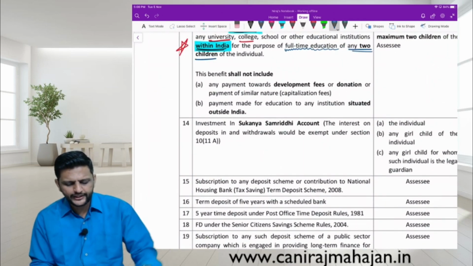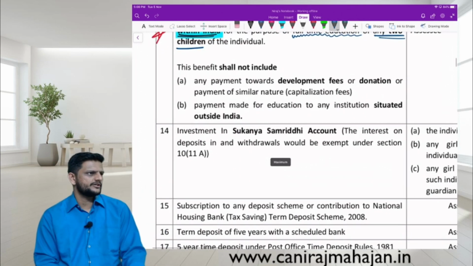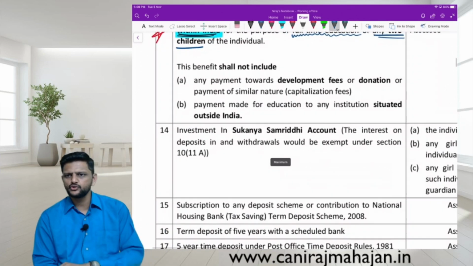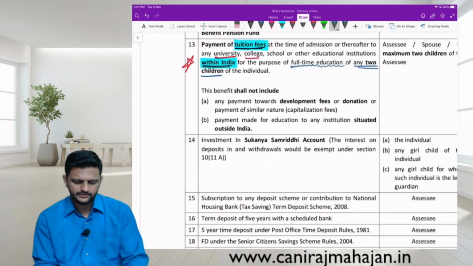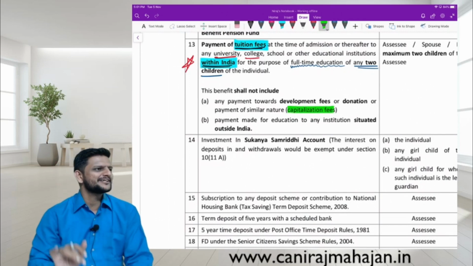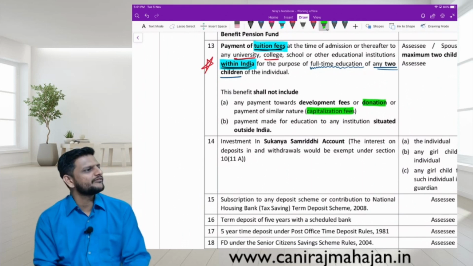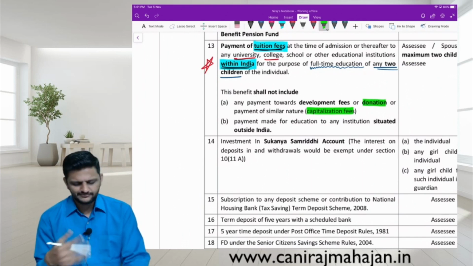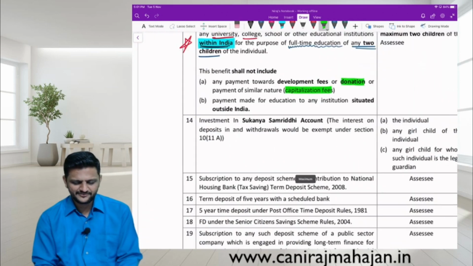This benefit shall not include any payment toward development fees or donations. Donations in a very posh language is known as development fees or capitalization fees. Check. Symbiosis or some other. Okay, I shouldn't say that. But some other colleges, correct? They take in the name of donations, or they call it as development fees or capitalization fees.